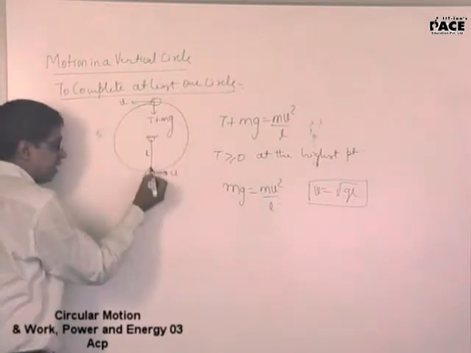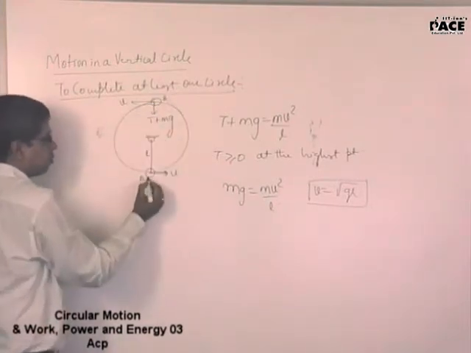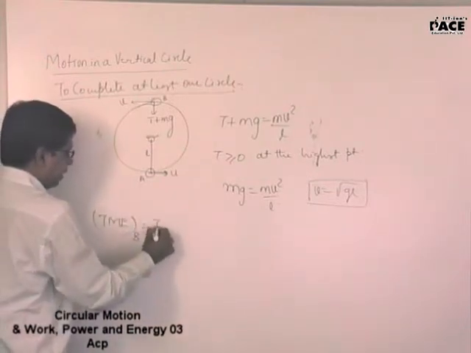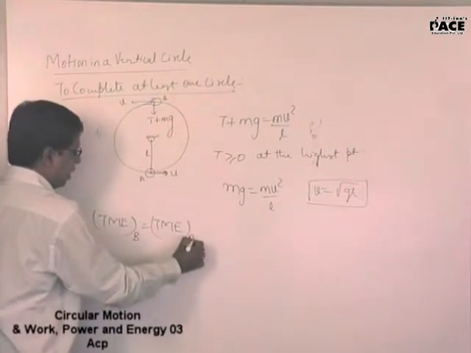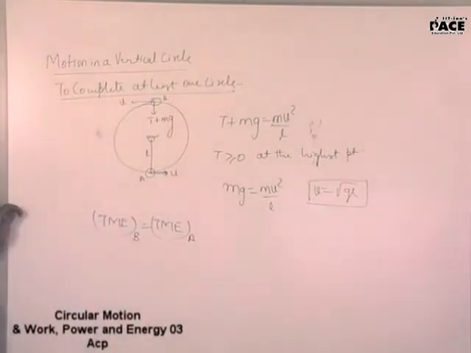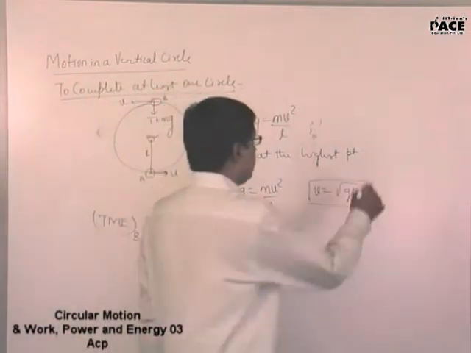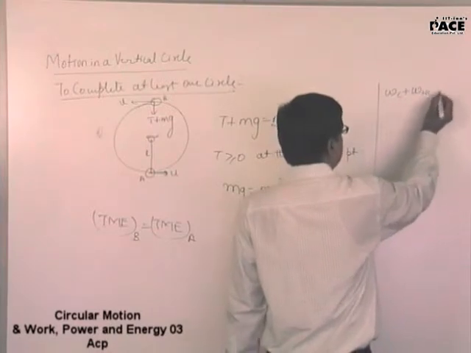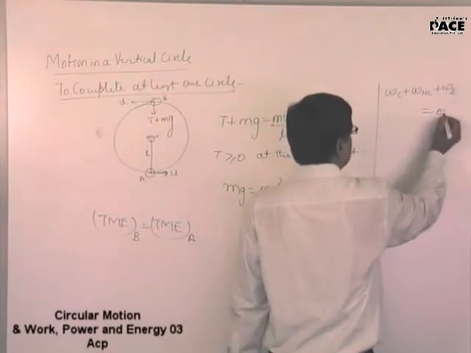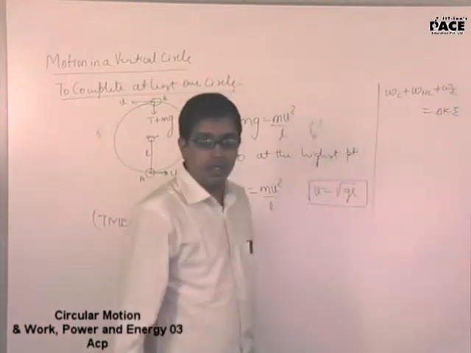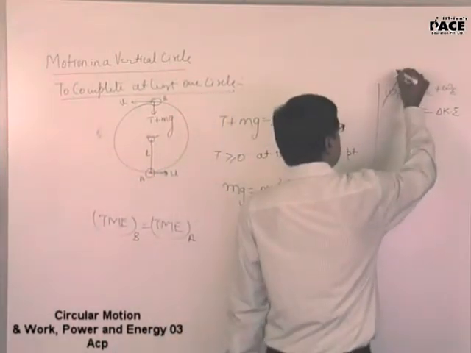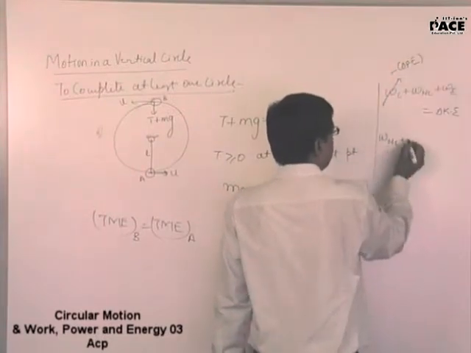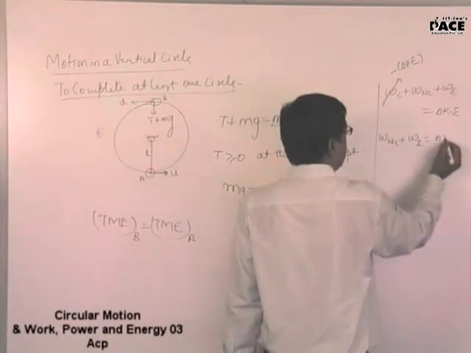Total mechanical energy here and here can be equated. Call this point A and point B. Total mechanical energy at point B is equal to total mechanical energy at point A. Now, when can we conserve total mechanical energy? If you remember the work energy theorem, work done by conservative plus work done by non-conservative plus work done by external force is change in kinetic energy. Now, we said work done by conservative was minus of delta P. Work done by non-conservative plus work done by external is delta TME.